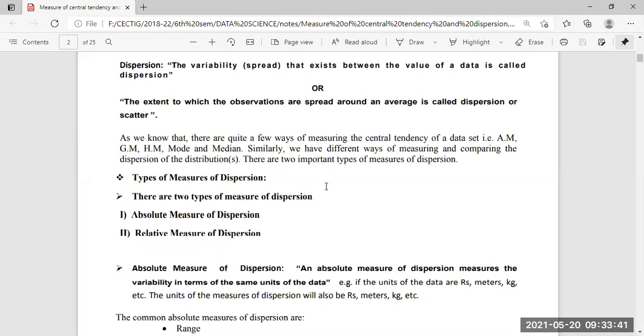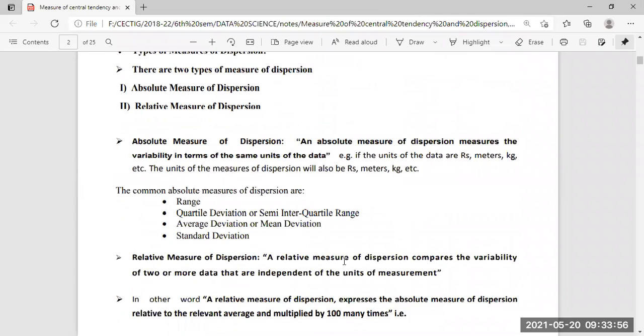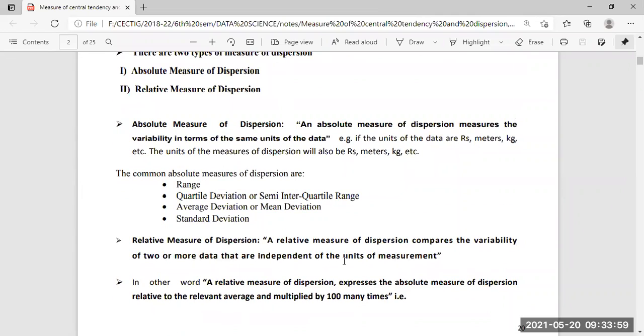We cannot work on different units in case of absolute measurement of dispersion. The common absolute measurements of dispersion are range, quartile deviation or semi-interquartile range, average deviation or mean deviation, and standard deviation. So these are the names.